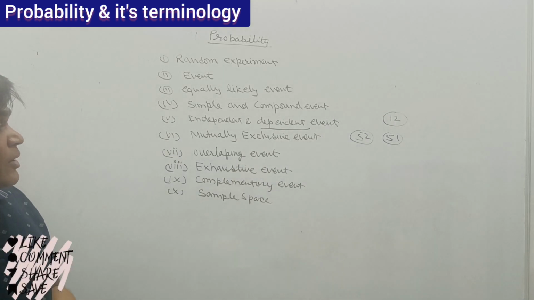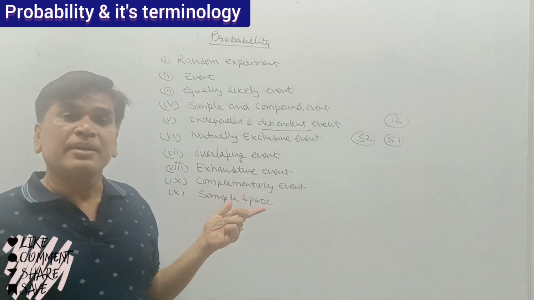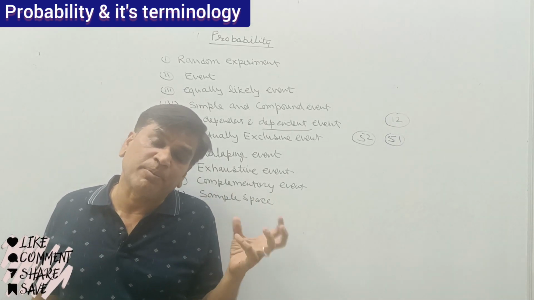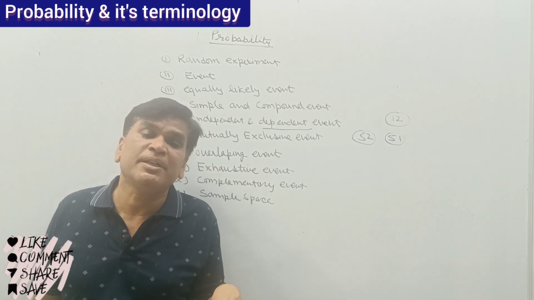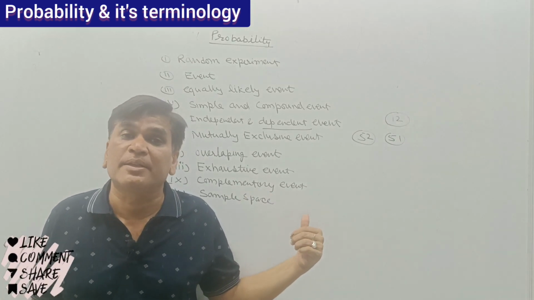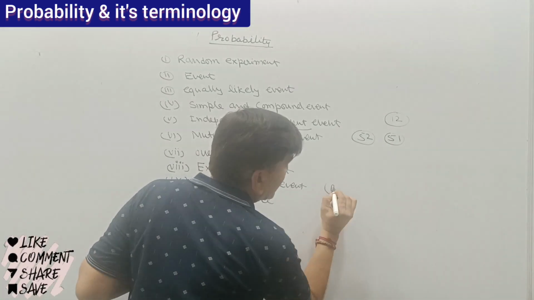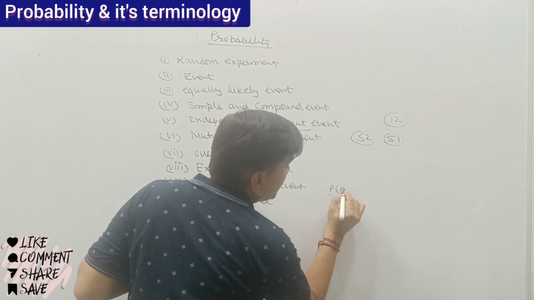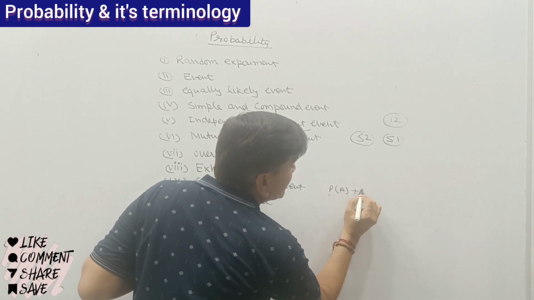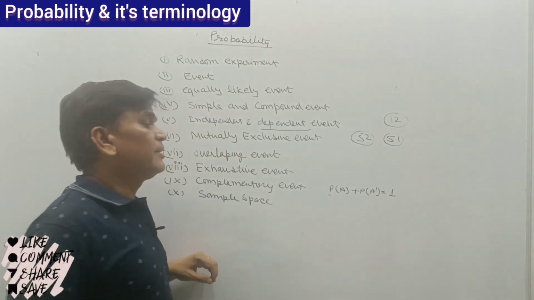Now let's come to the complementary event. Complementary event means the probability of occurrence of one event and the probability of non-occurrence of that event. The probability of event A, that is P(A), and the probability of not happening this event, that is P(A'), so the total of this is 1.